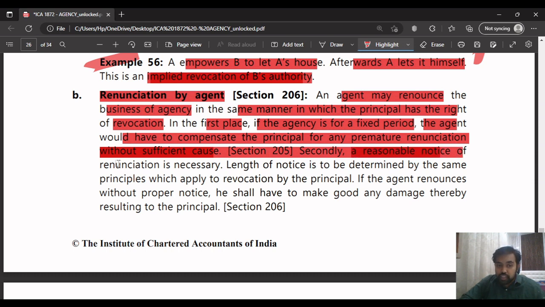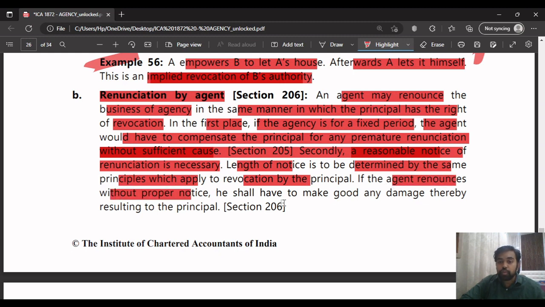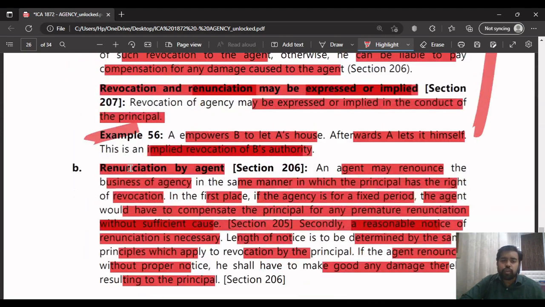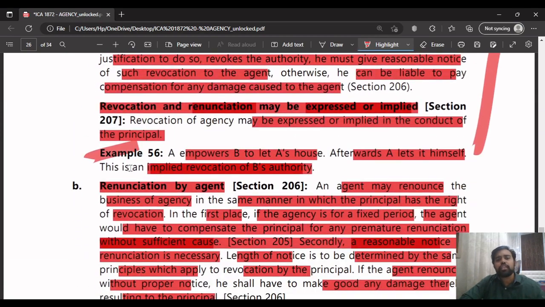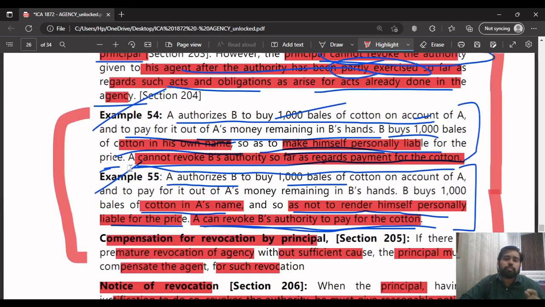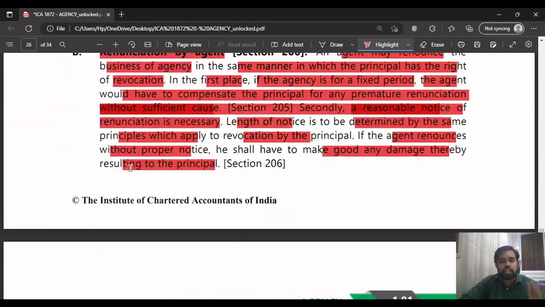Secondly, a reasonable notice, just like revocation, has to be given; notice of renunciation is necessary. The length of the notice is to be determined by the same principles as the revocation by the principal. If the agent renounces without proper notice, he has to make good the damage resulting to the principal. Same thing, revocation and renunciation are similar. Renunciation will be done by the agent, revocation will be done by the principal. That's all. That's what the difference is.